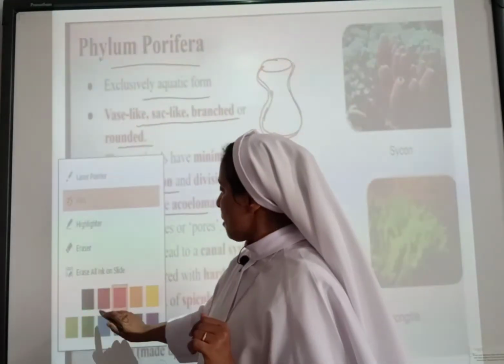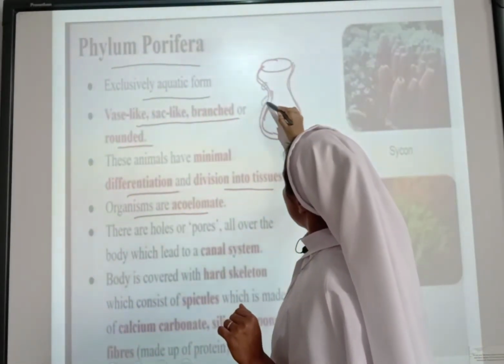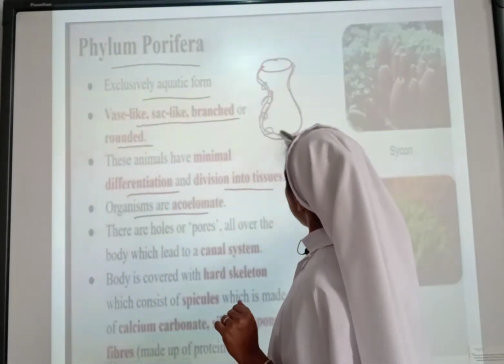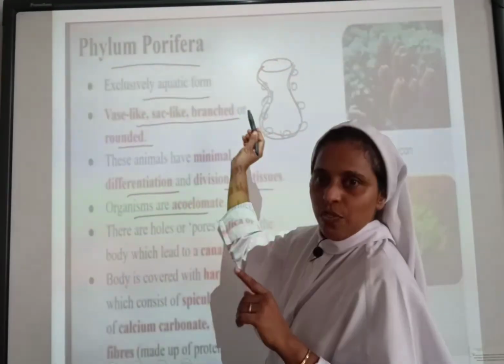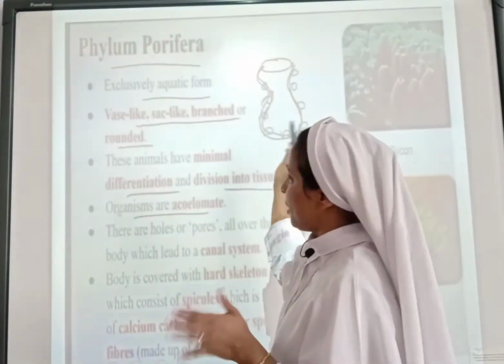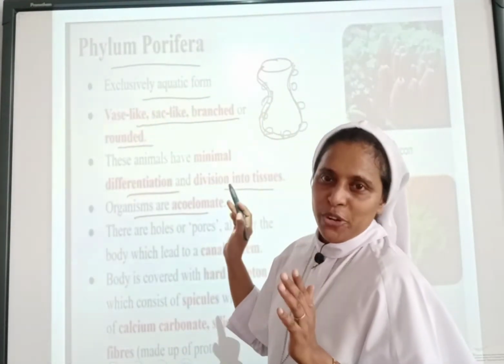There are holes or pores over the body which lead into a canal system. Pores will be present all over the body. That is a very, very important feature of phylum Porifera.